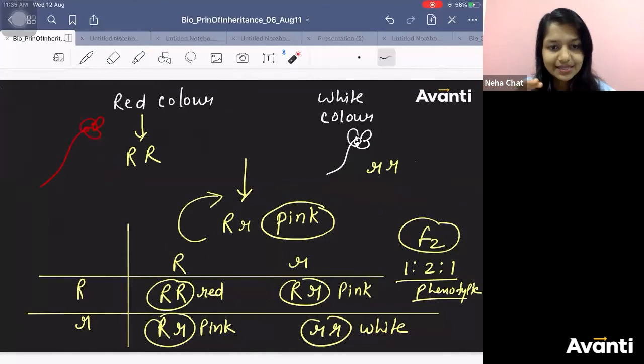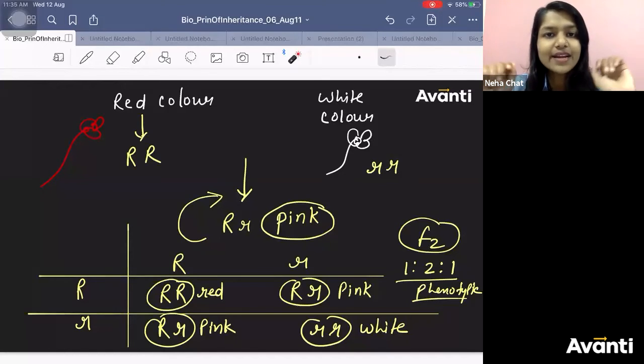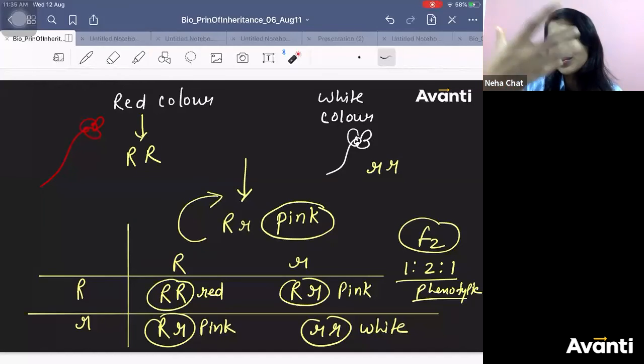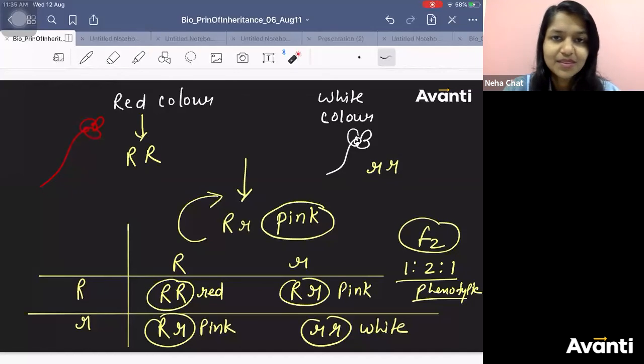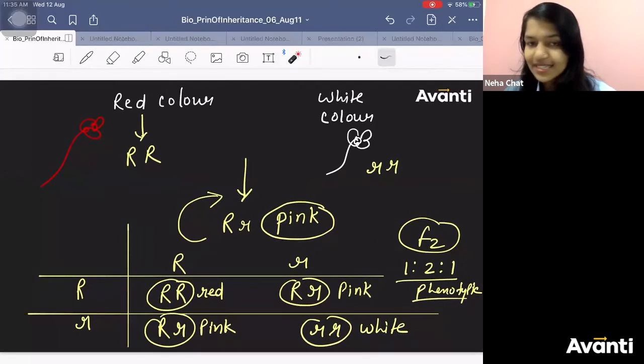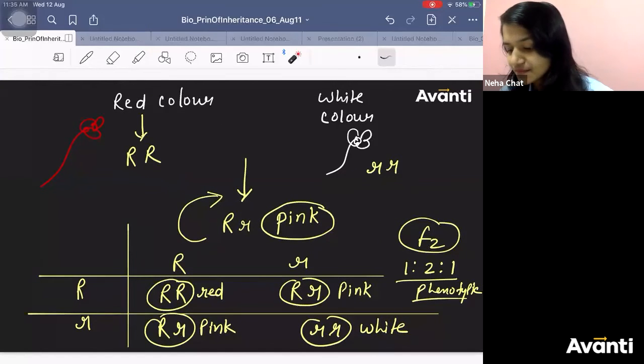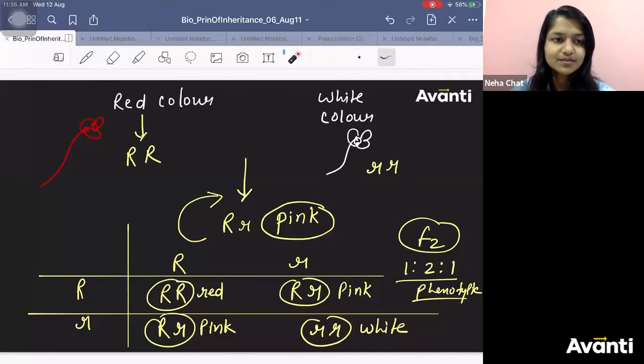Any doubt in this example? You need to learn this. This is in NCERT. You need to know this. It's not difficult. It's just that now red and white got mixed and they are showing their own character. They are getting mixed. They are coming out to be a new thing, pink color. So that's incomplete dominance. Okay? Cool?